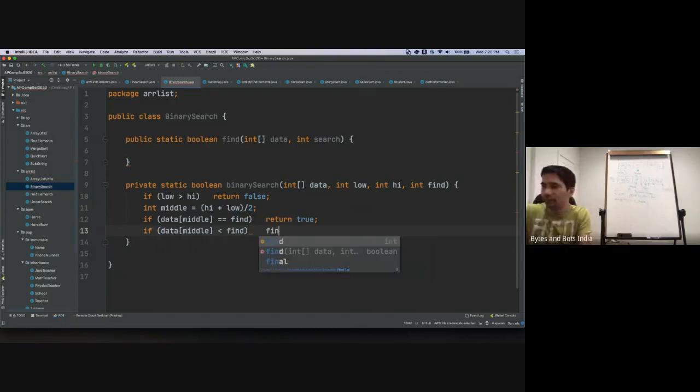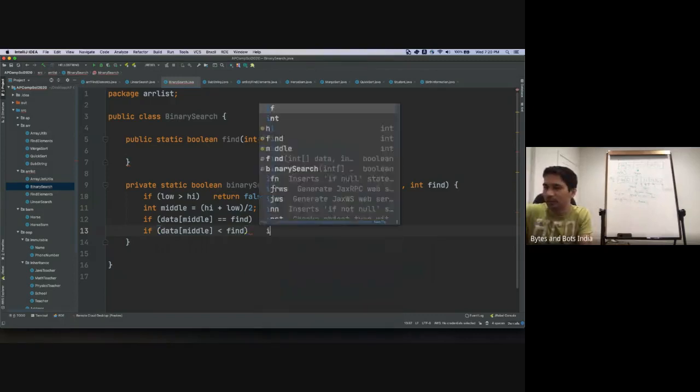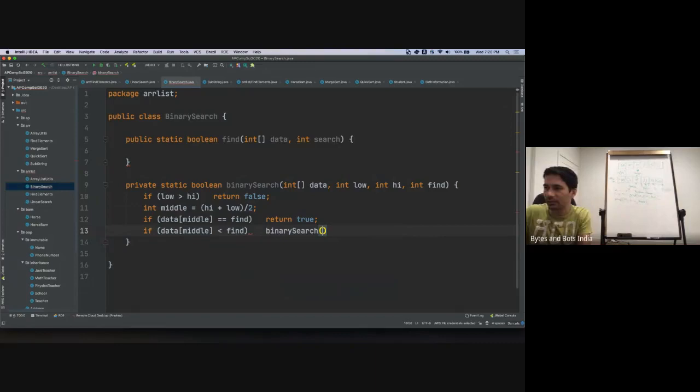So we'll say binary search data, but this time search it between middle element plus 1, since we have already seen the middle element, and all the way to whatever the higher bound is, right? And then we say what is to be found, the element that we're looking for.